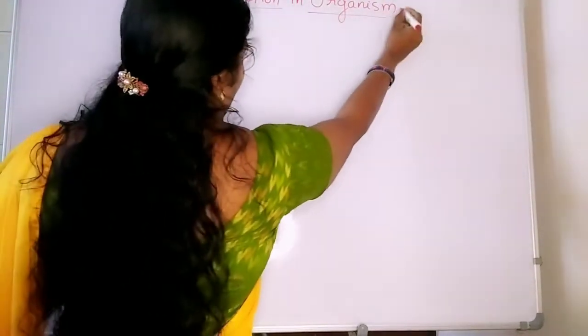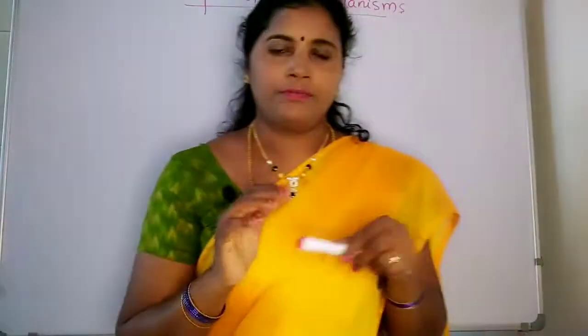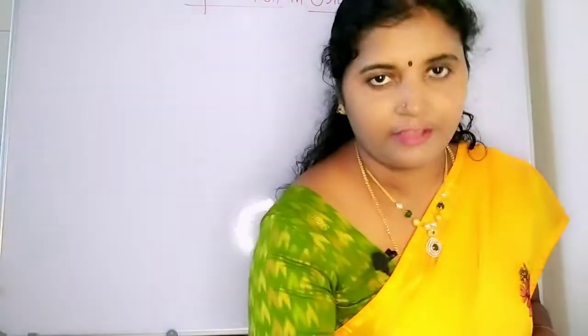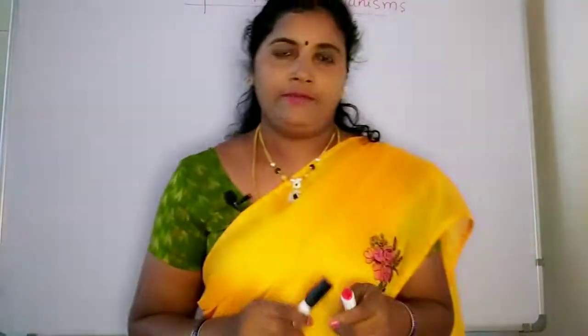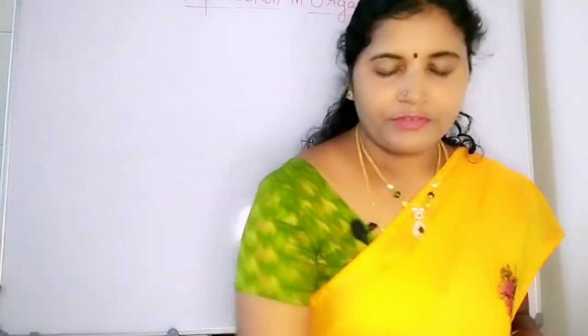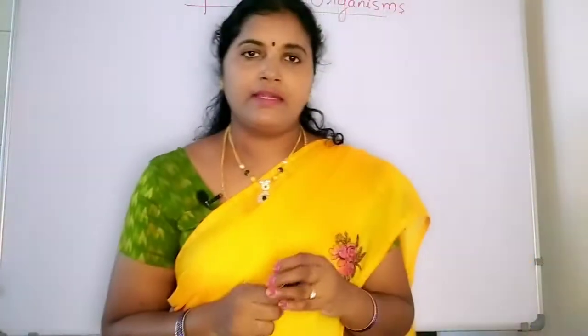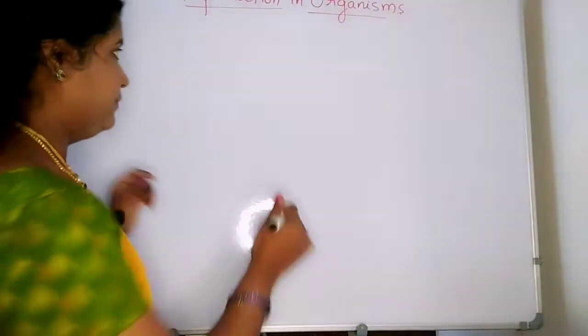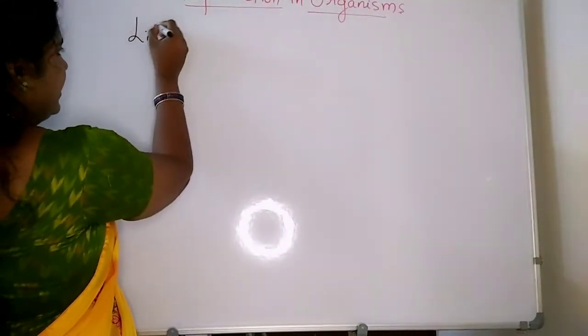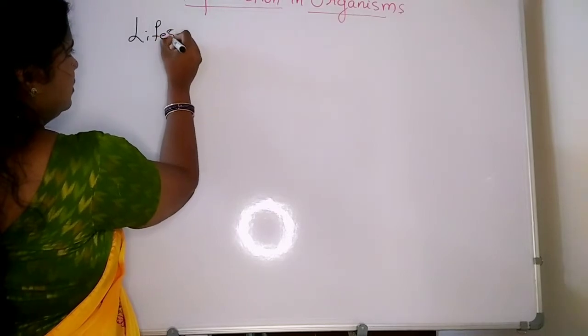Okay, reproduction in organisms. So before going to start reproduction we have to learn about life and lifespan. So what do we call lifespan?